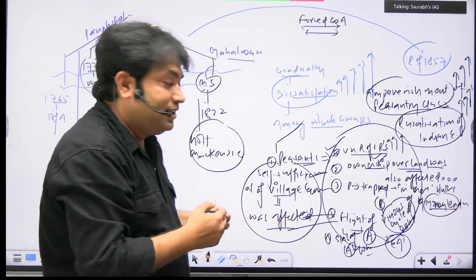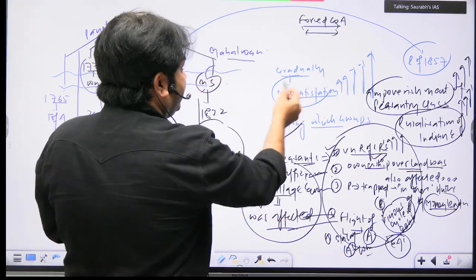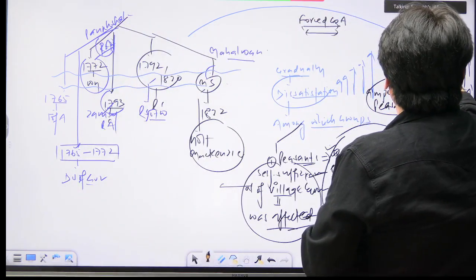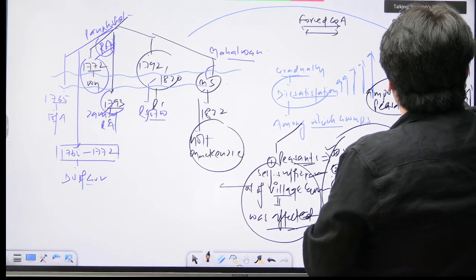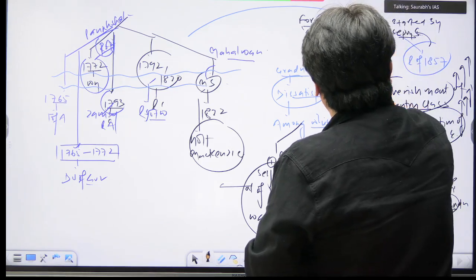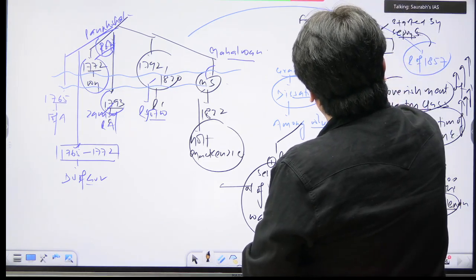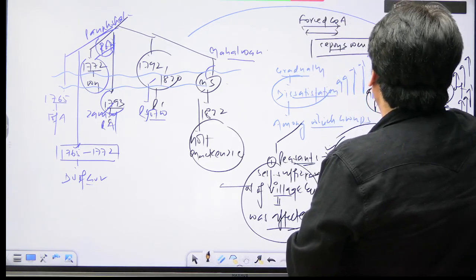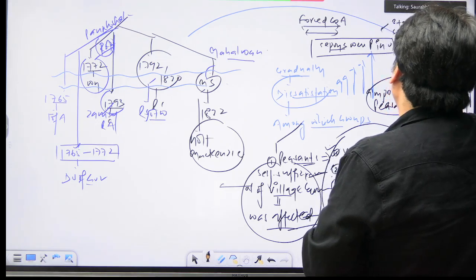Write this point about the 1857 revolt, which you wrote here. Read this: it was started by sepoys. And this point you must highlight. Write it in inverted commas: and sepoys were peasants in uniform.